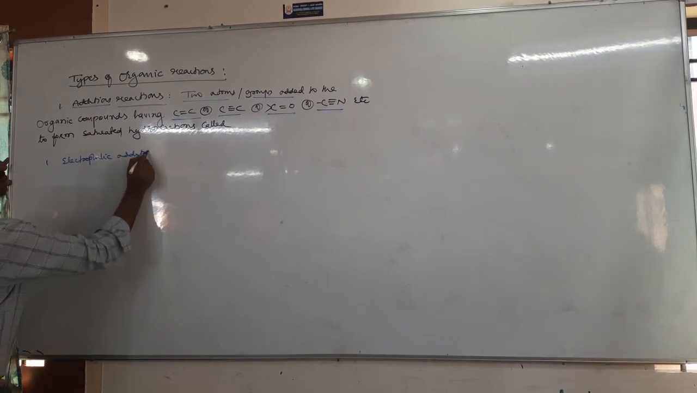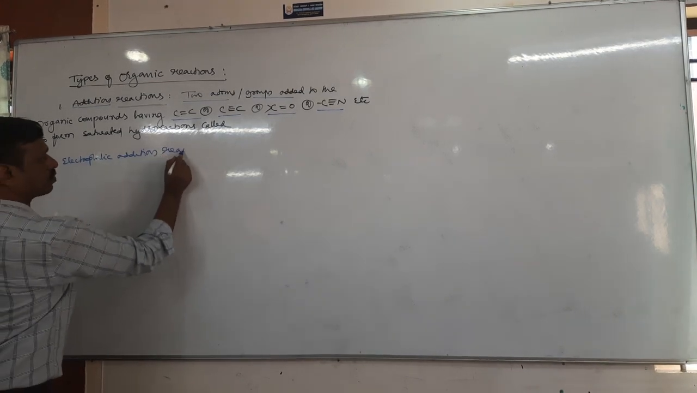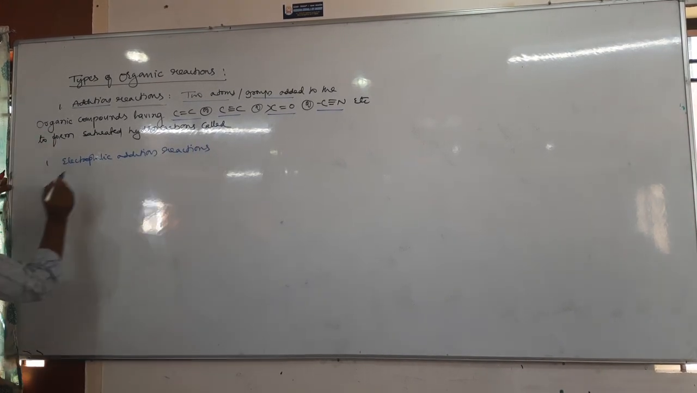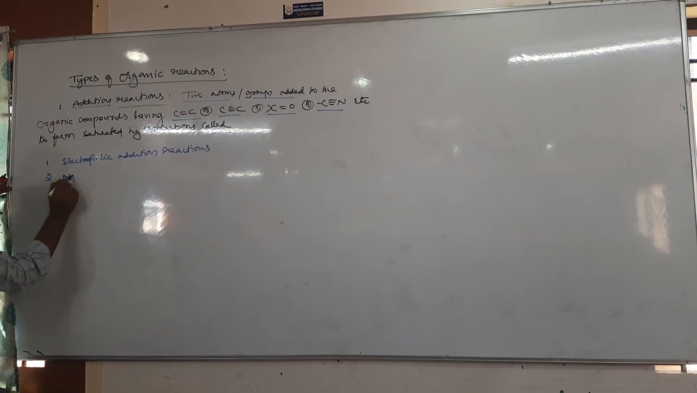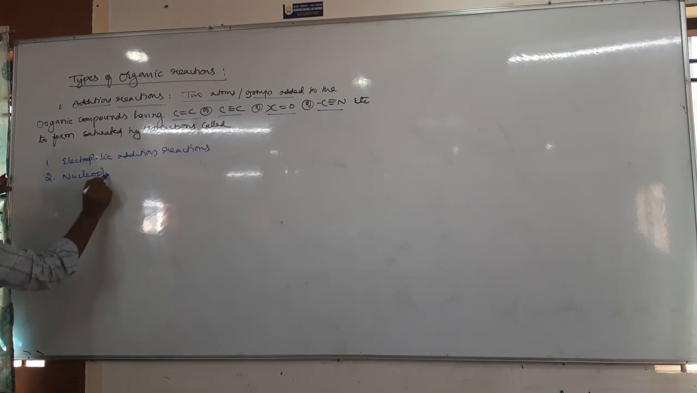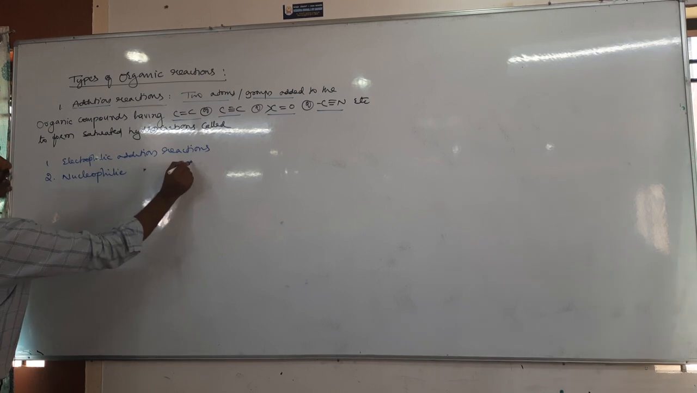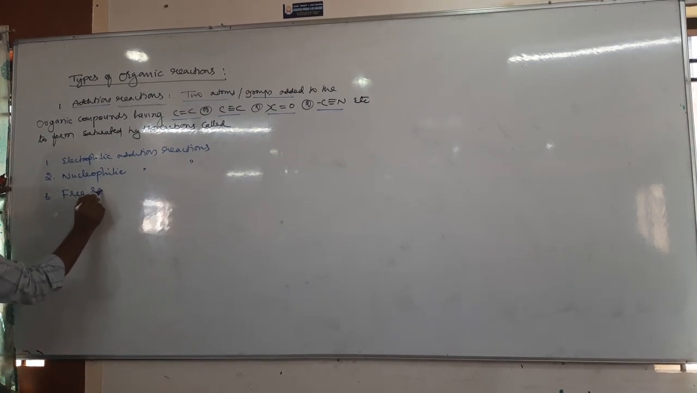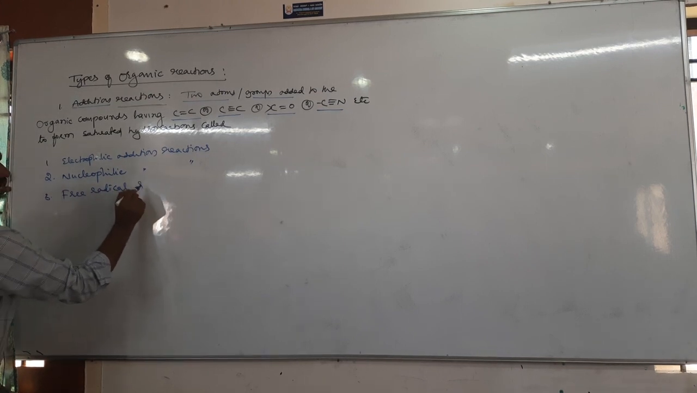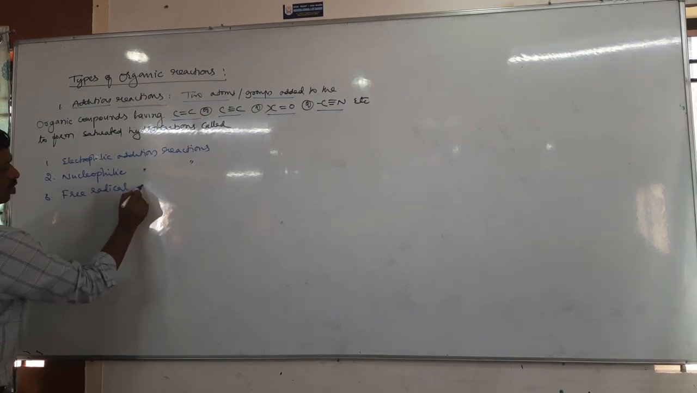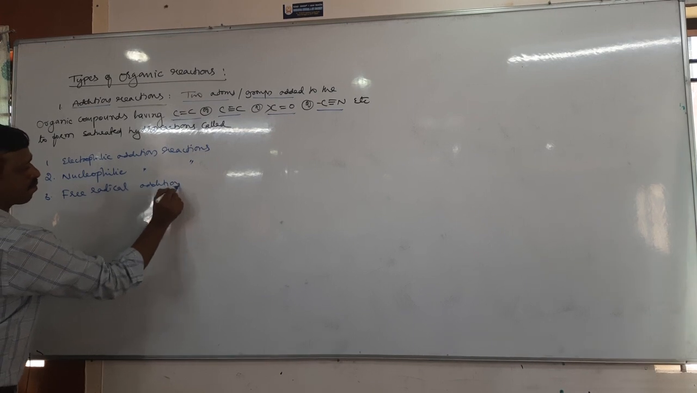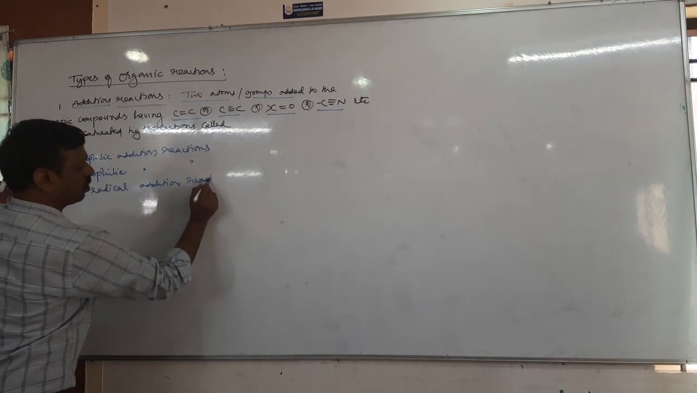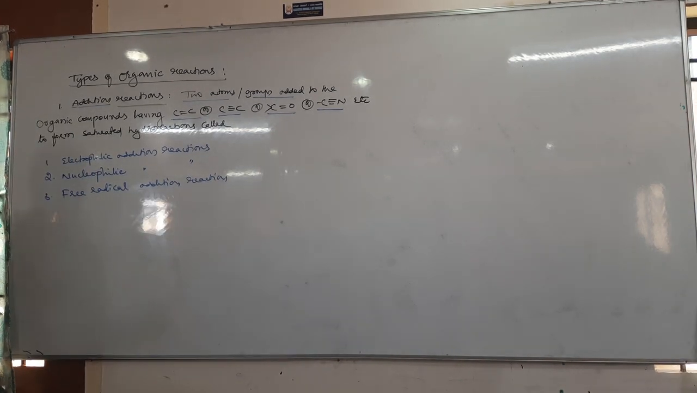So addition reactions are further classified into 1. Electrophilic addition reaction. 2. Nucleophilic addition reaction. 3. Free radical addition reaction. So addition reactions are further classified into three types: electrophilic, nucleophilic, free radical.